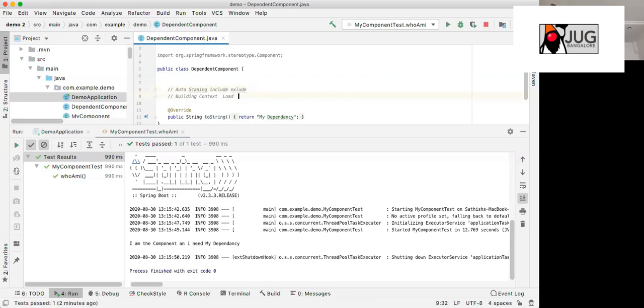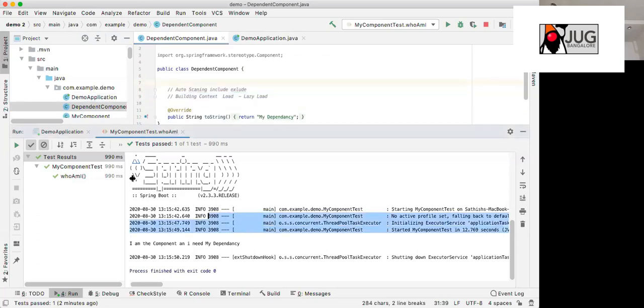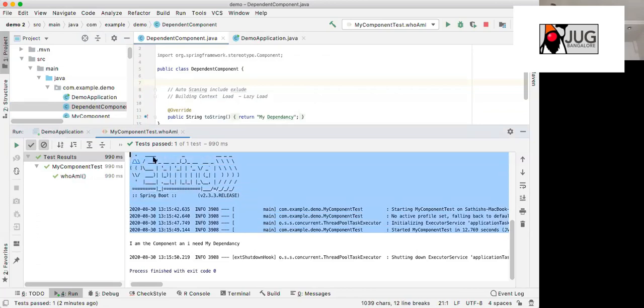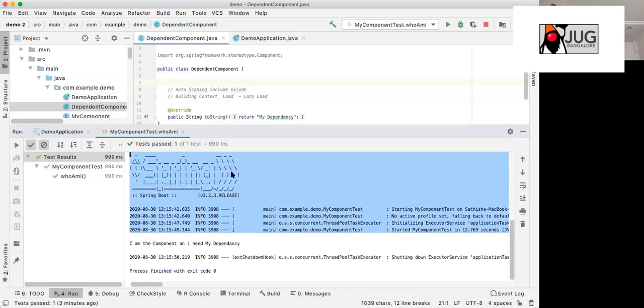Also for context load, after Spring Boot 2.3, I think there is something called lazy loading. What lazy load does is it will not load your bean at startup. It will wait until you access it for the first time. But this has some side effects that we'll see later. Basically, Spring Boot can be and should be customized for your production environment. It can't be taken as ready-made. If you use it as a ready-made application, the problem is probably not with Spring Boot; we are not configuring it properly.